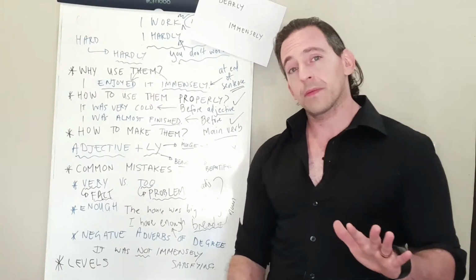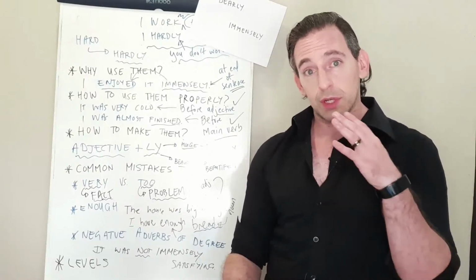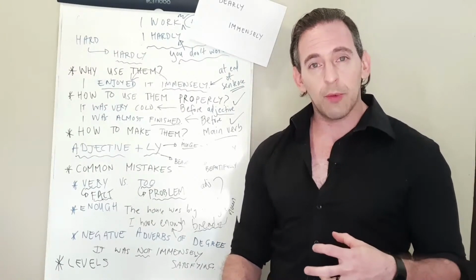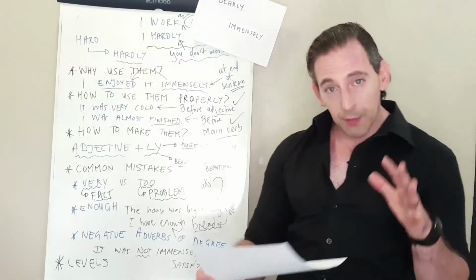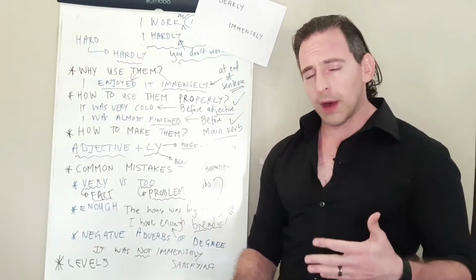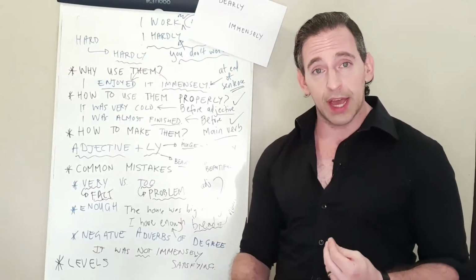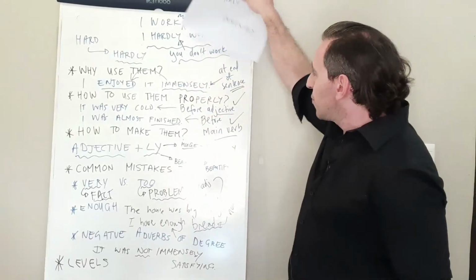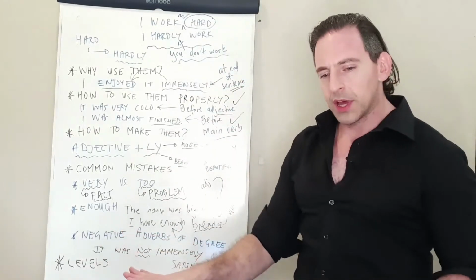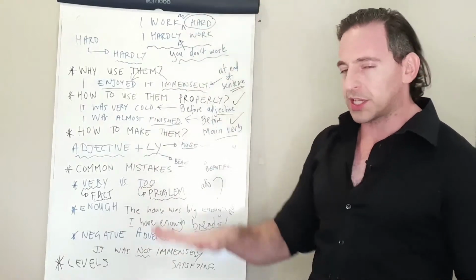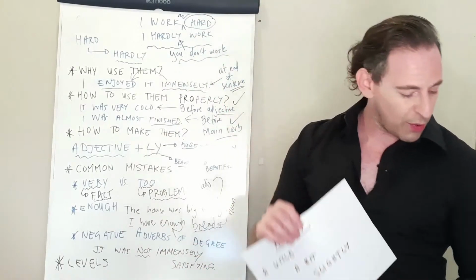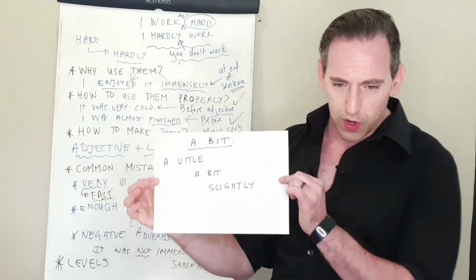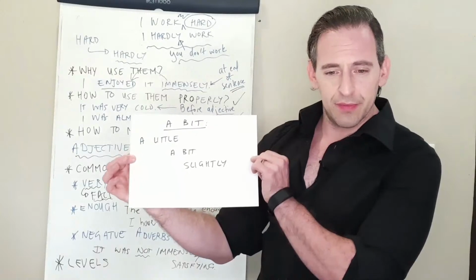So here, I'm going to be giving you a lot of different adverbs of degree. I'm going to try to give a sentence for some of them. If you miss some, I'm going to hold them on the screen, so don't worry. You can come back, watch the video again, write them down. We're going to start at the bottom and move up through the different levels from a small amount up to a big amount. So something that was a little, that's where we're going to start, to something that is very intense. So let's start. This is the first one. It is a bit.